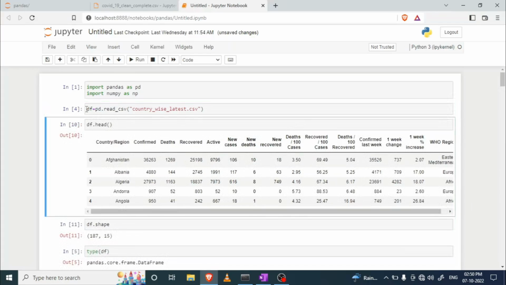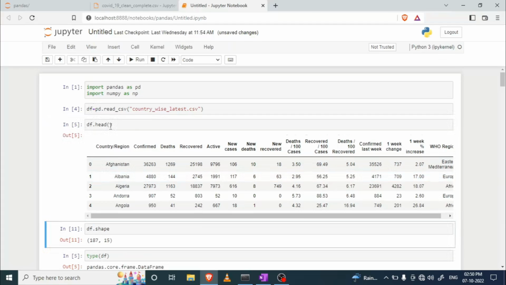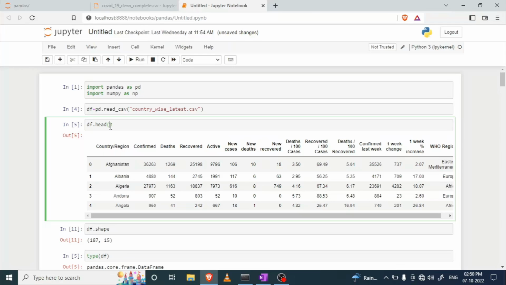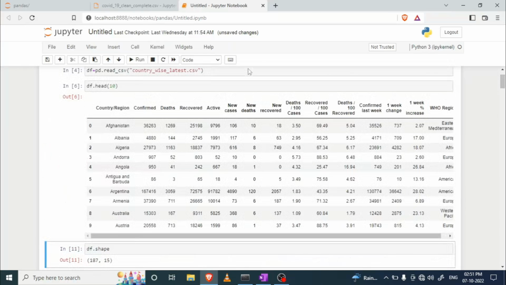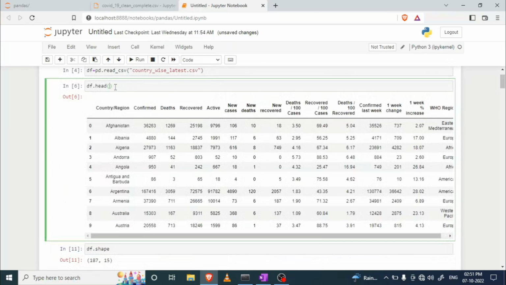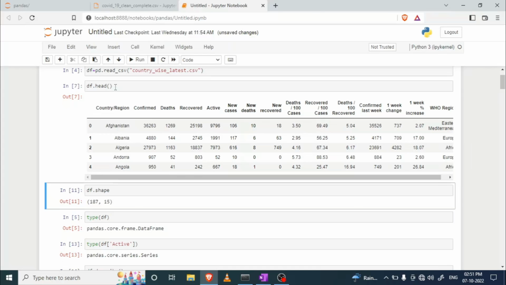Now if I want to print the first 5 rows, how can I do that? We have a function called head. With the help of this head function, we can print the first 5 rows of our data frame. So here it is. If I want to print the first 10 rows, I just need to pass 10 as an argument and it shows me 10 rows, right? It totally depends on us how many rows we want to print. The default value is 5 here, right?